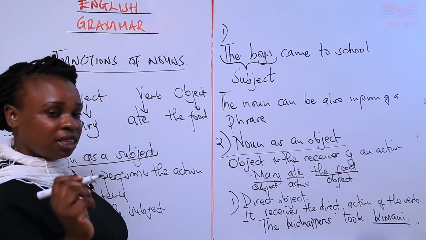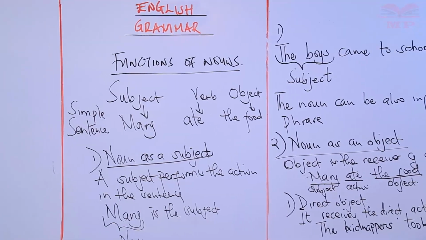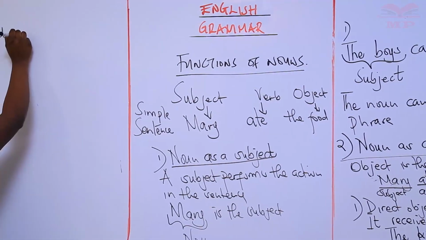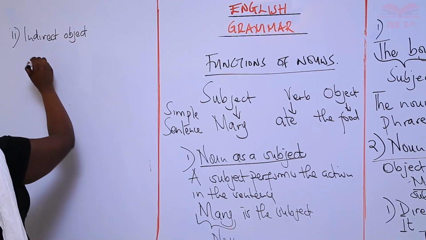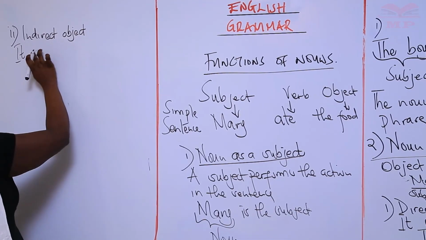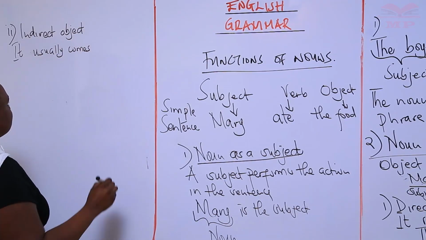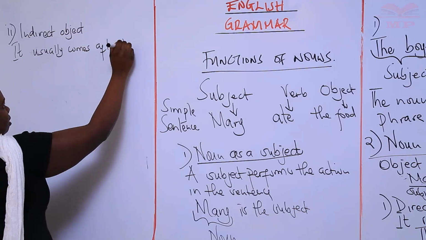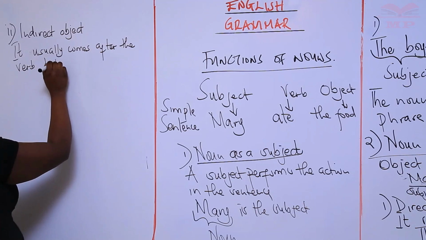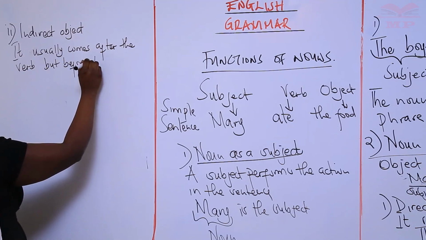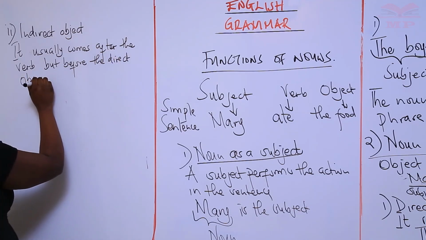All right, now one other type of object is an indirect object. Apart from the direct object, we also have the indirect object. Okay, it usually comes after the verb but before the direct object.